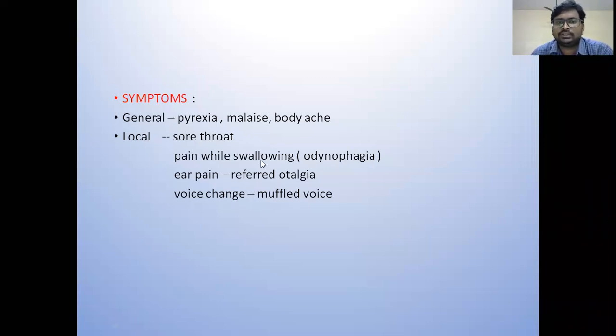This is known as referred otalgia. Another symptom is muffled voice. When the tonsil size increases in the parenchymatous stage, it interferes with the modulation of the voice, so the patient presents with a muffled voice.